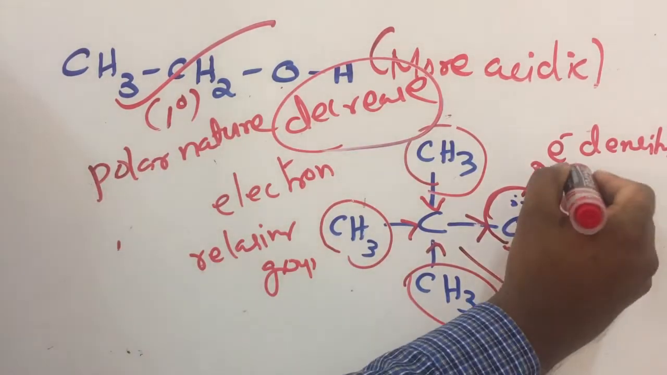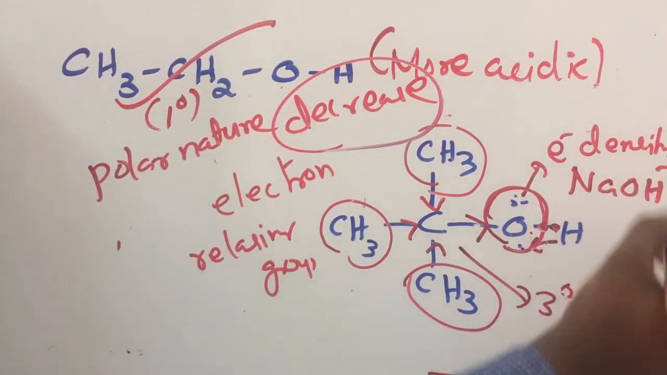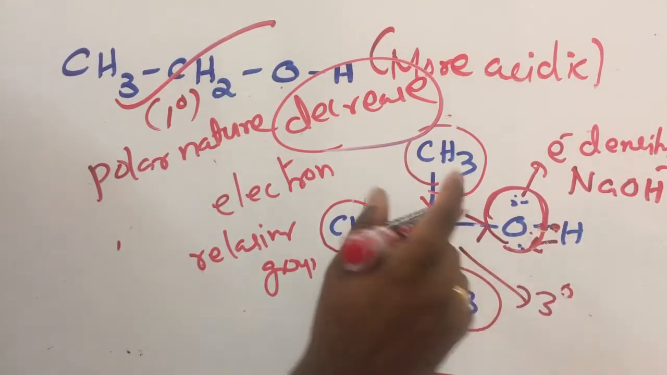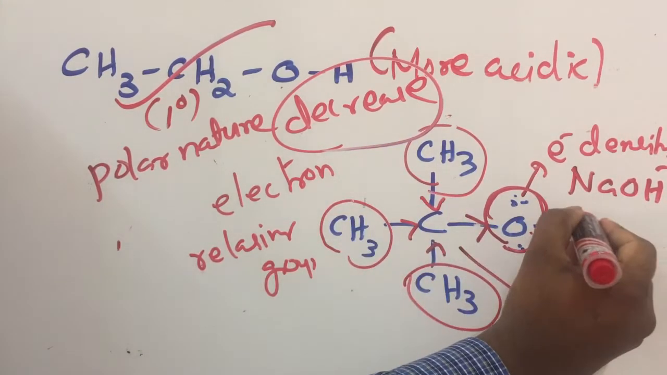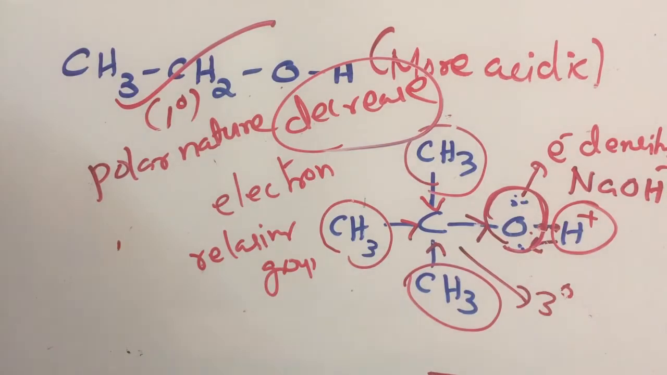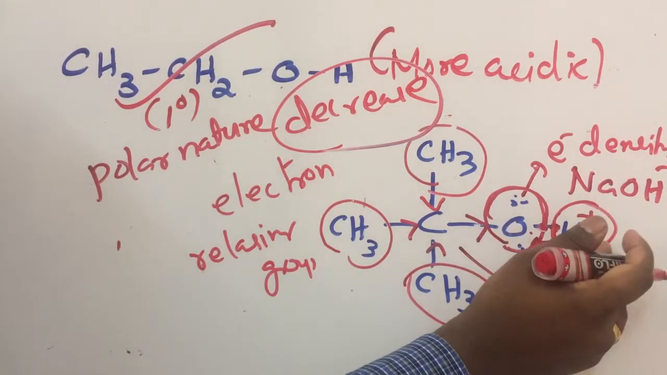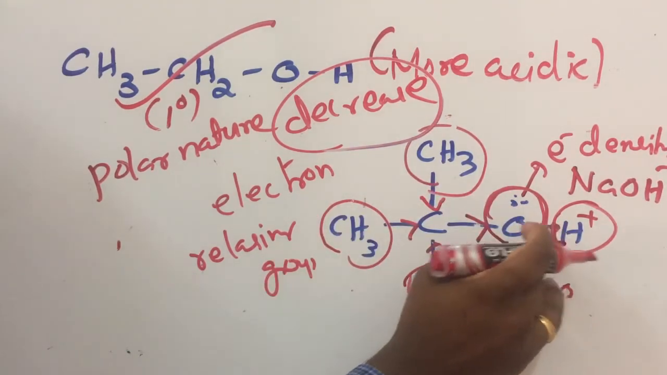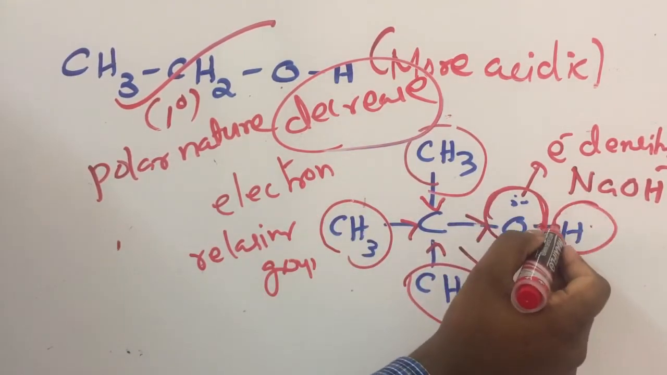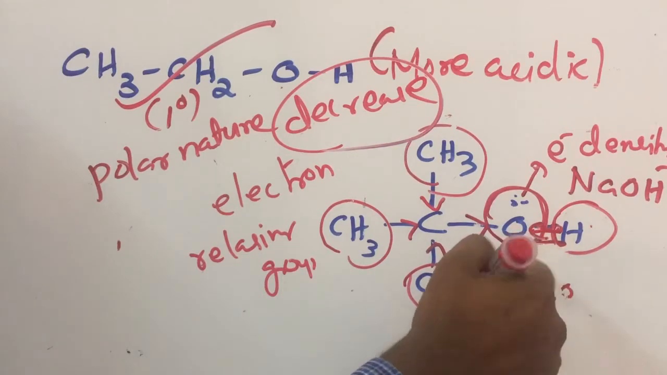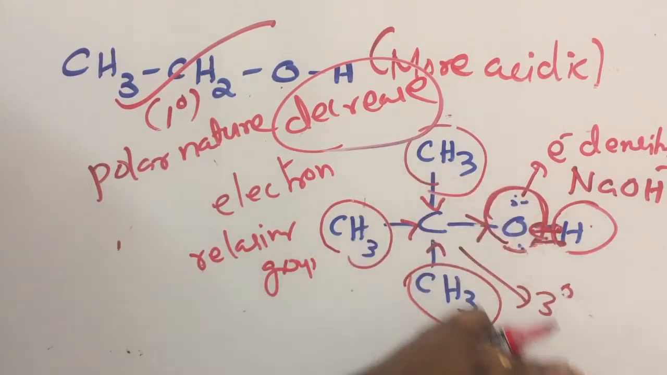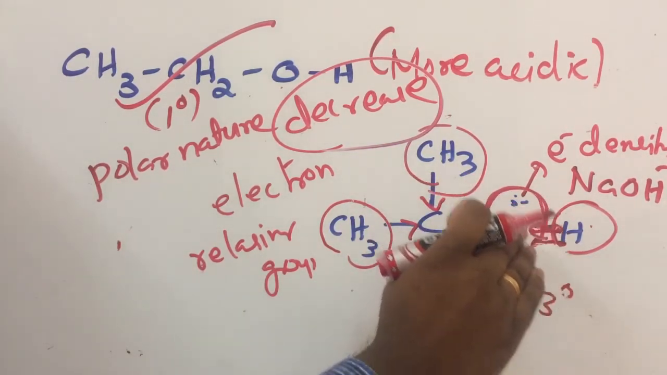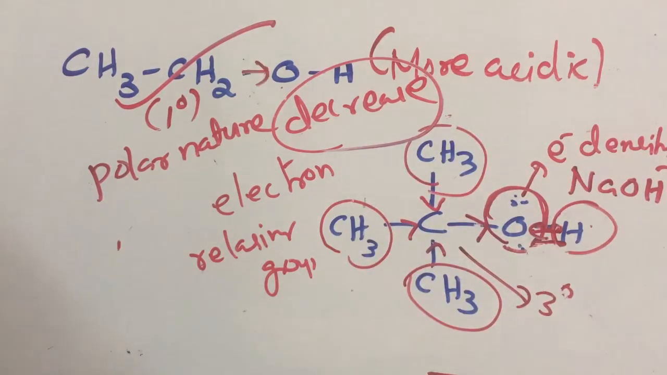So when you add a base NaOH, this compound will face difficulty removing this proton. Why? Because formation of the proton is difficult here due to the electron density present on oxygen. The attraction of the shared pair of electrons towards oxygen will decrease, so polar nature will decrease. Then removal of the proton becomes difficult.